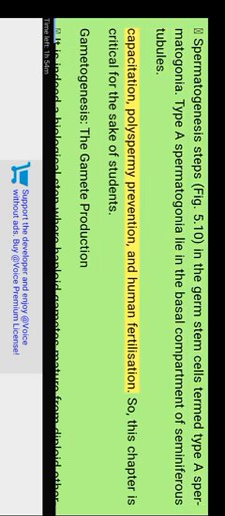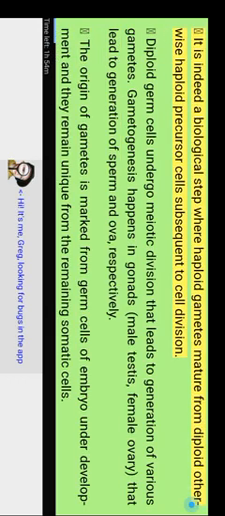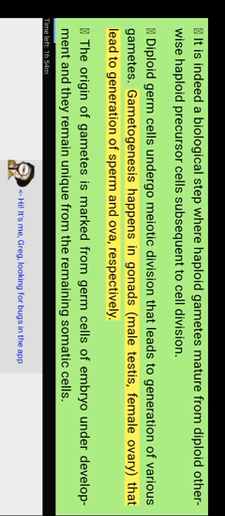Capacitation, polyspermy prevention, and human fertilization. This chapter is critical for students. Gametogenesis is the gamete production. It is a biological step where haploid gametes mature from diploid, or otherwise haploid, precursor cells following cell division. Diploid germ cells undergo meiotic division that leads to the generation of various gametes. Gametogenesis happens in gonads, the male testis and female ovary, leading to generation of sperm and ova, respectively.